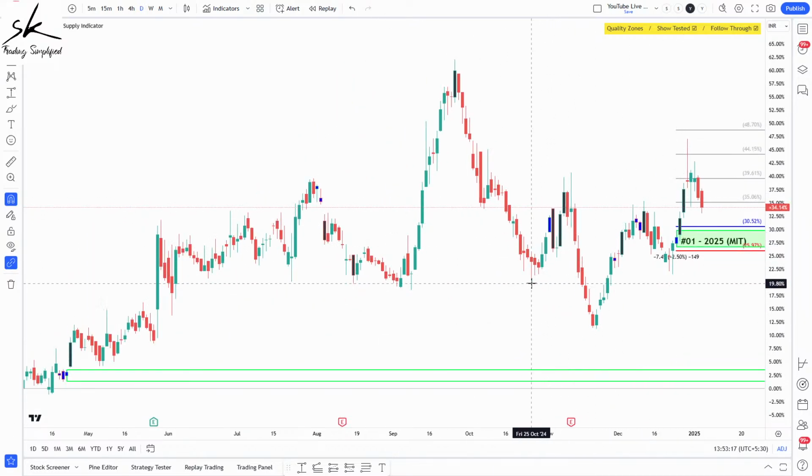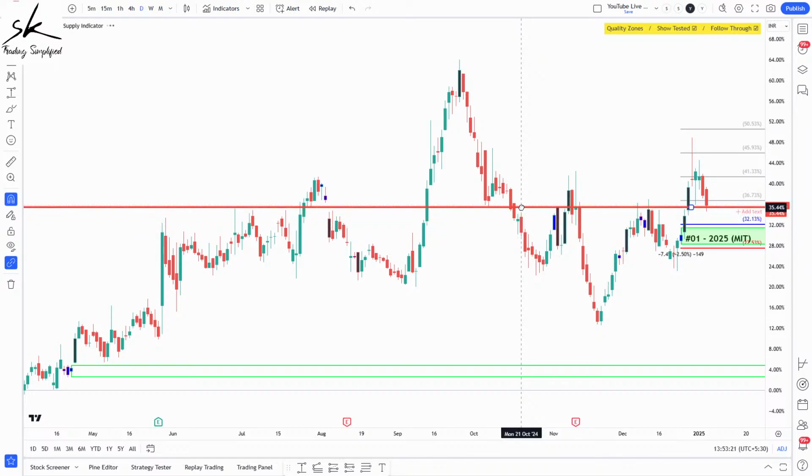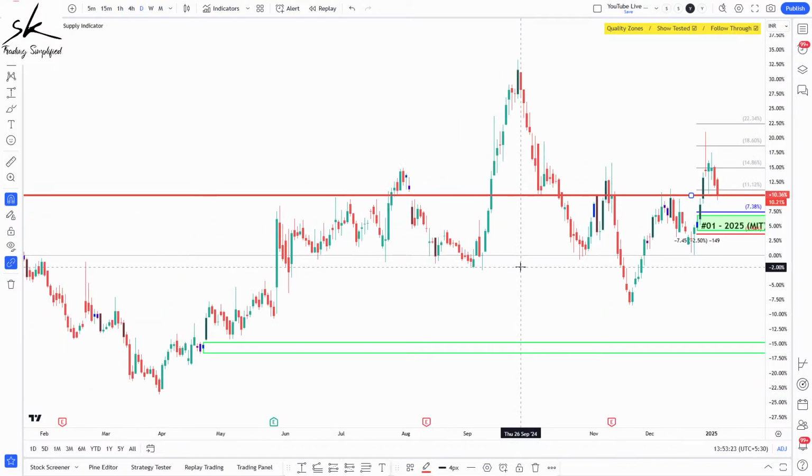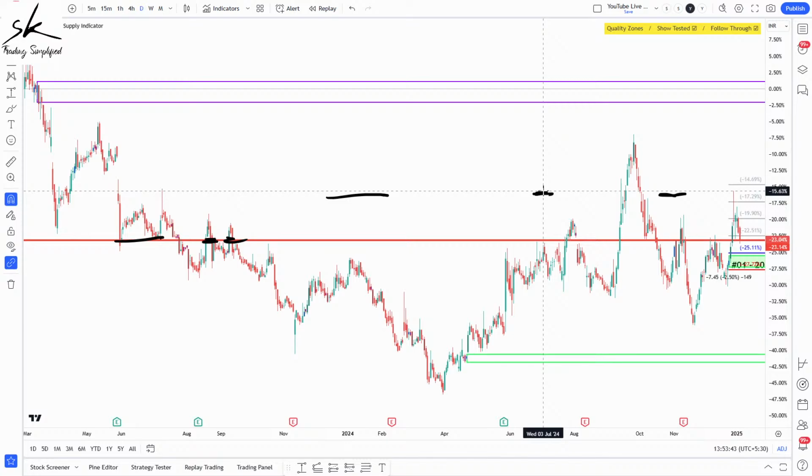So if I take a horizontal line wherever the proximal is and just start pushing it up, you can see this area definitely looks really nice and neat. You can see in the past it has acted like resistance. Here it has acted like support. Here it has acted like almost resistance. If I bring in more history, you can see in the past it has also acted like demand, but there have been quite a few whipsaws as well. So not very clean, but we still have something which has worked like support and resistance in the past.